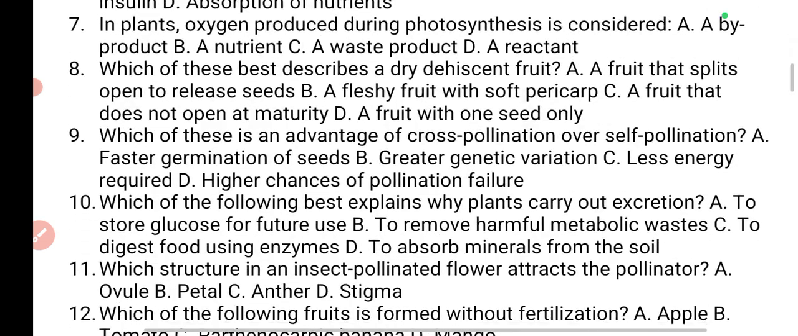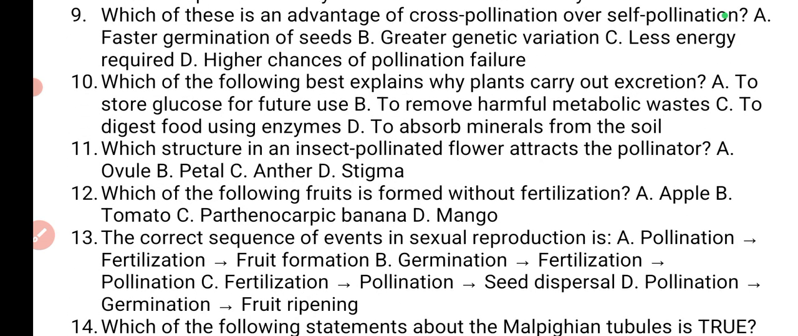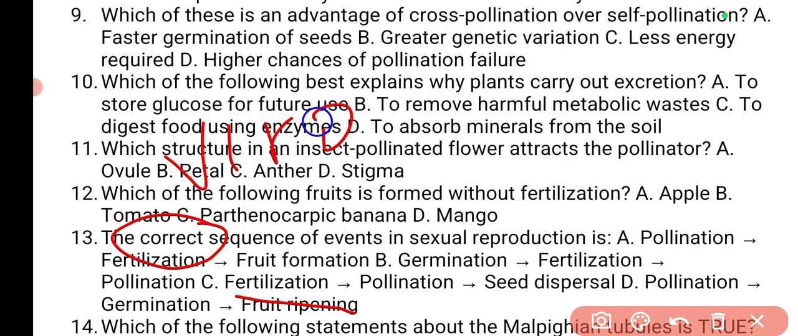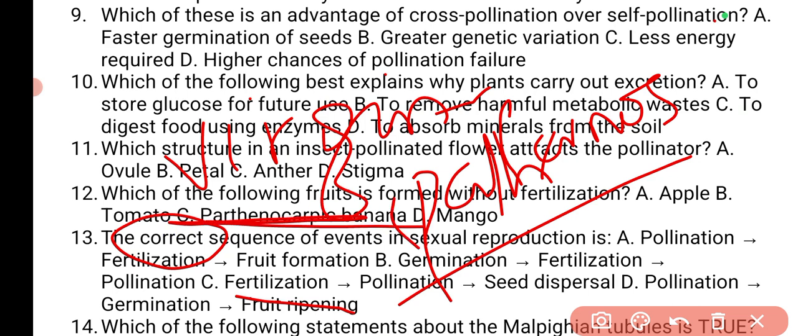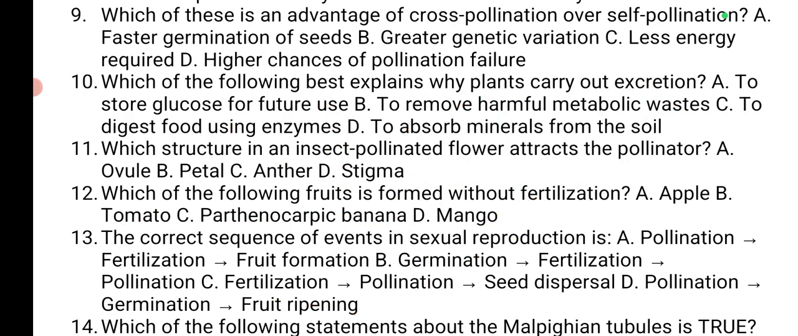The next question, number 12. Which of the following fruits is formed without fertilization? When a fruit is formed without fertilization, it means it has a virgin birth. And the word virgin has a Greek word, Parthenos. So Parthenos here means virgin. So the answer is going to be parthenocarpic banana.